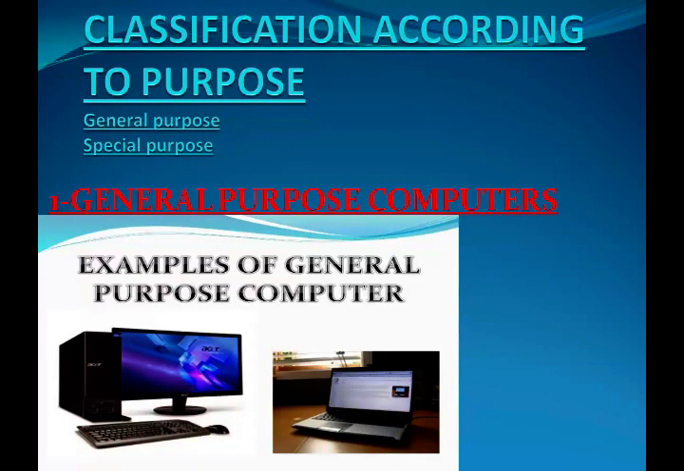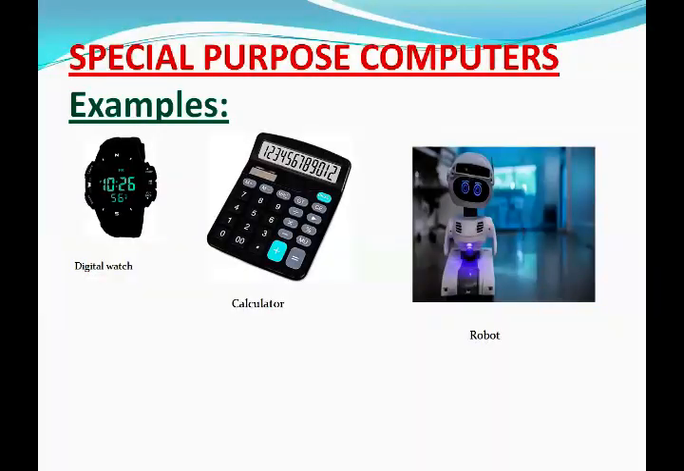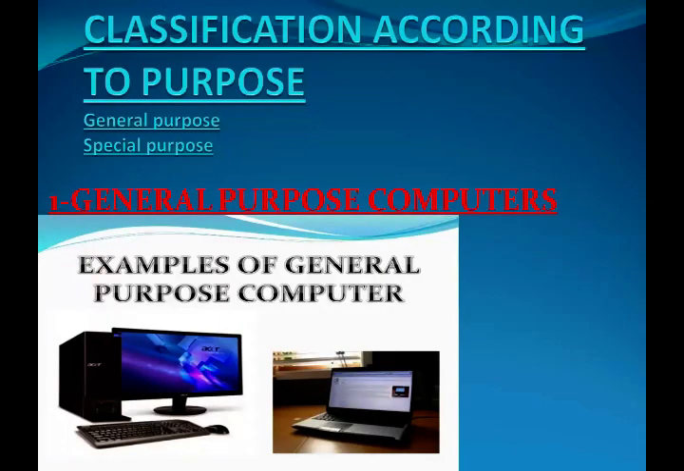Okay. First one is classification according to purpose. They are divided into two types: number one is general purpose and number two is special purpose. Now, number one is the general purpose computer. A general purpose computer can perform all sorts of work.